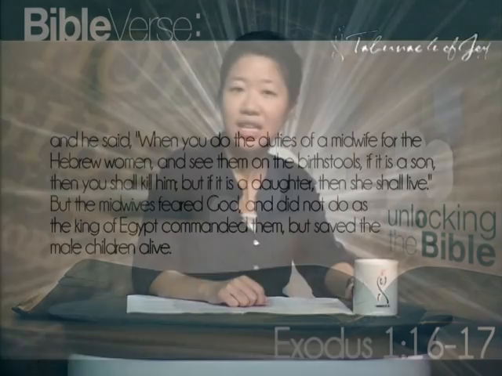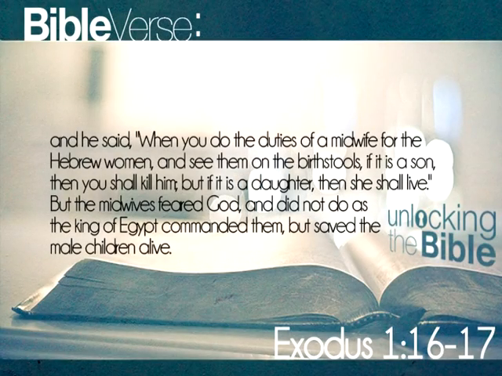When setting taskmasters over them did not work, Pharaoh devised a plan to kill the male babies. Let's read Exodus chapter 1, 16 to 17. And he said, when you do the duties of a midwife for the Hebrew women and see them on the birth stools, if it is a son, then you shall kill him. But if it is a daughter, then she shall live. But the midwives feared God and did not do as the king of Egypt commanded them, but saved the male children alive. The Hebrew midwives feared God. They saved the male children alive.